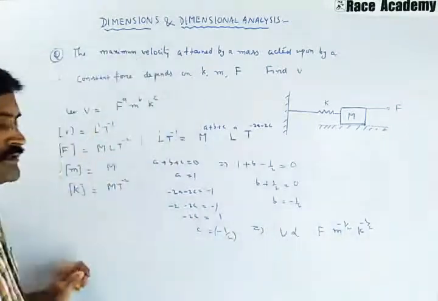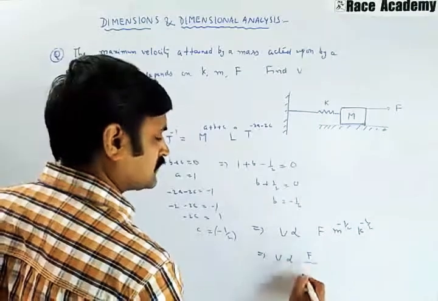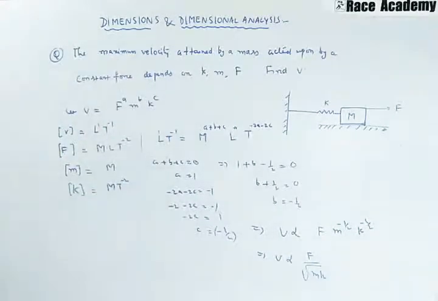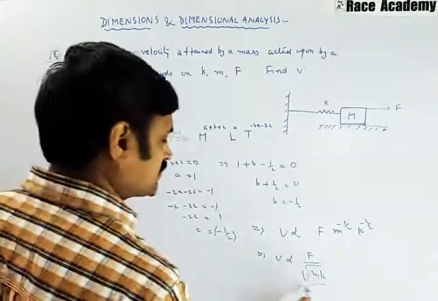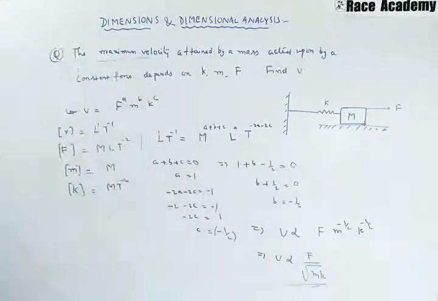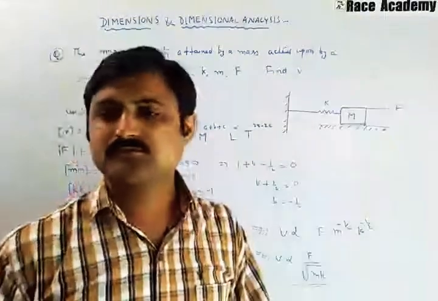That means V is proportional to F by root MK. V proportional to F by root MK is the maximum velocity obtained by a mass acted upon by a constant force.